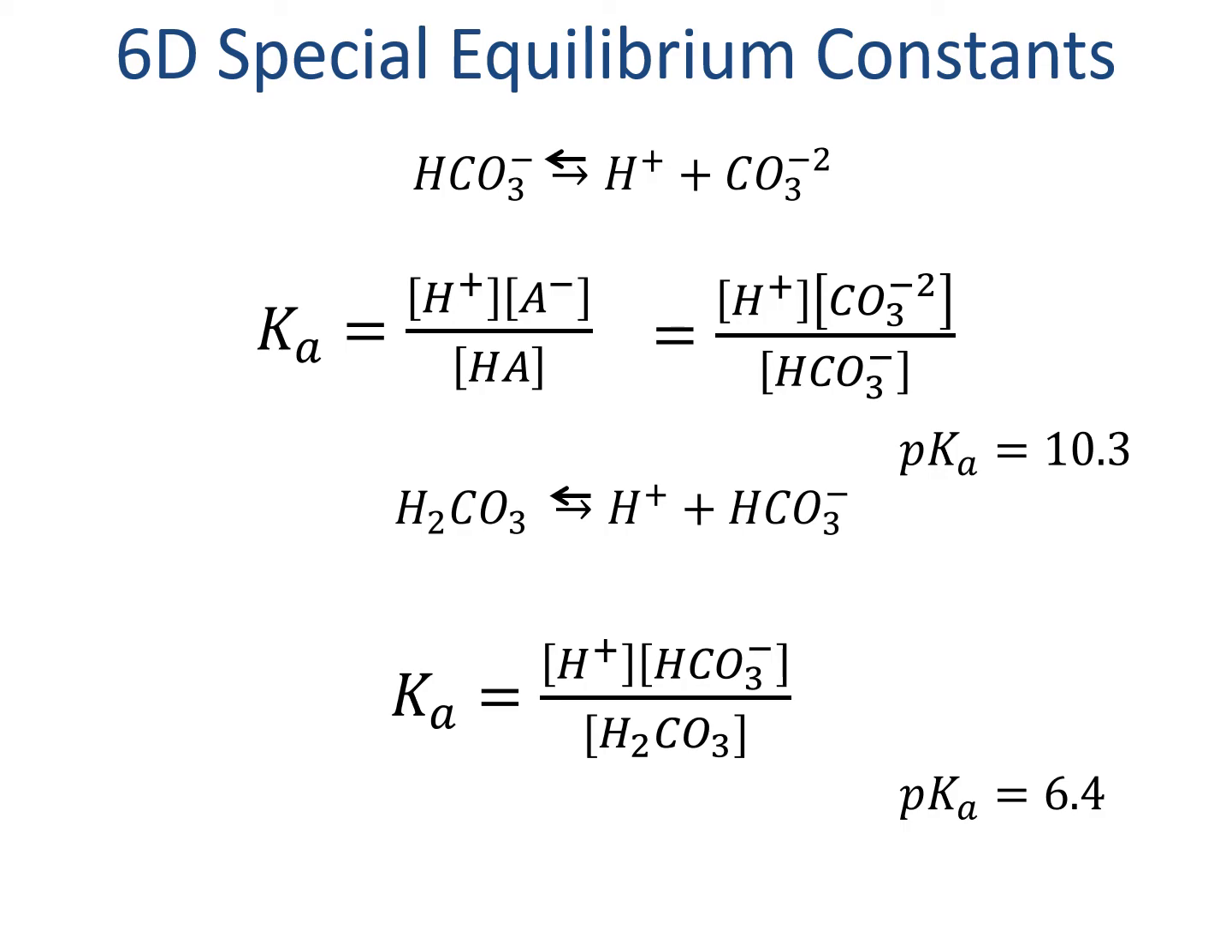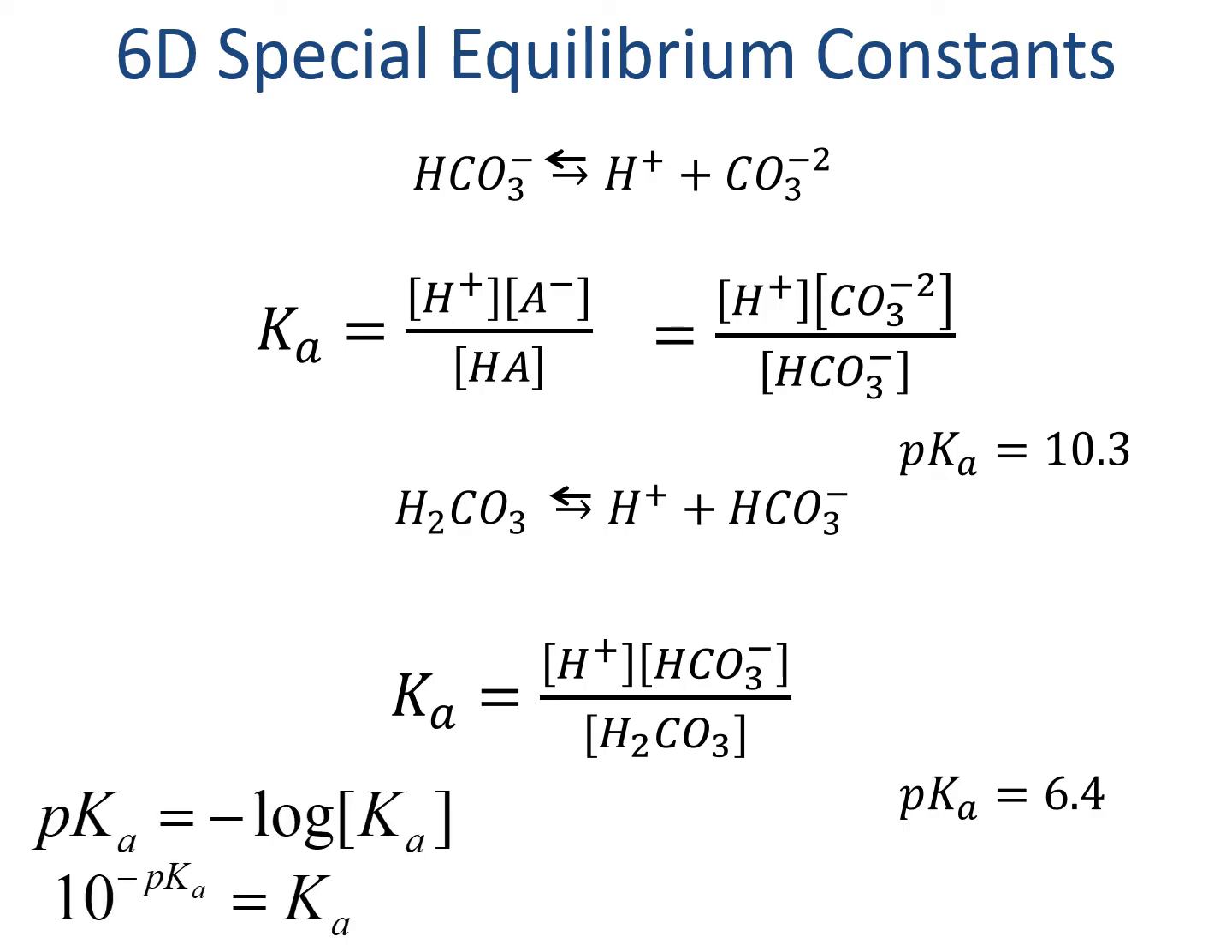Like when we talked about pH before, we often report Kas as the power function, so we can take the negative log of Ka to find the pKa. If we want to use the pKa in an equilibrium context, we just have to go the other way. We take 10 to the negative pKa to give a Ka.